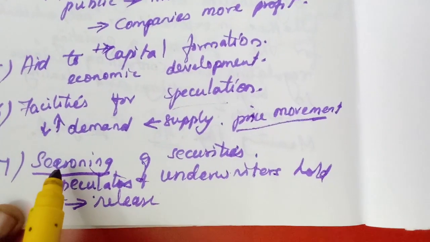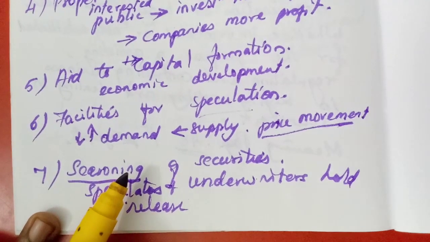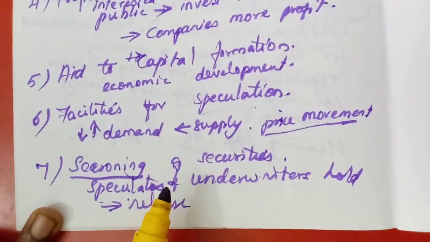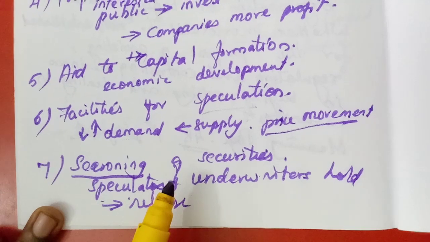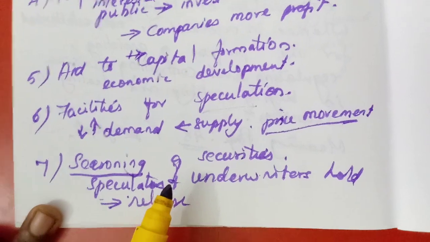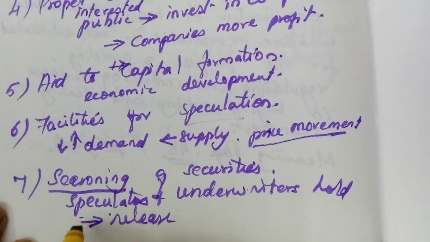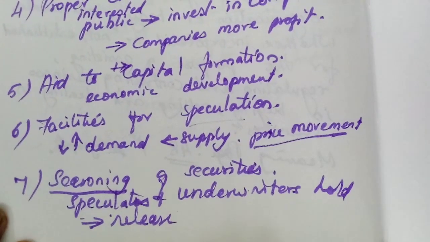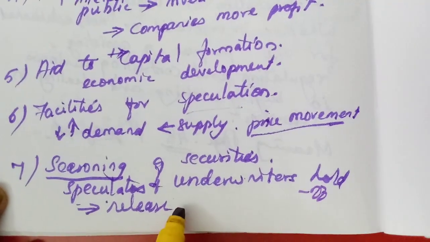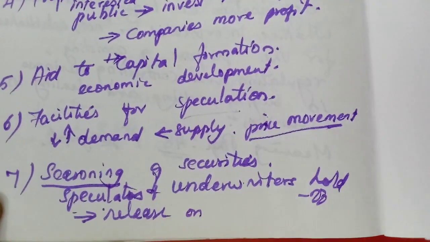They are on season, off season. So for example, we can say during Christmas time there will be on season, isn't it? So many people will be going and purchasing new dresses, during Pongal also. Then after Pongal, there won't be any purchase in the market, in the shops and all. There will be off season. But here in the stock exchange, what do they do? These speculators and underwriters will hold the securities during the off season, and they will release the securities during the on season. So that is called seasoning of securities.